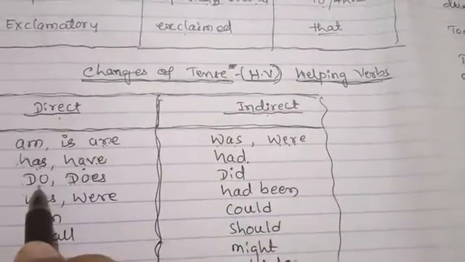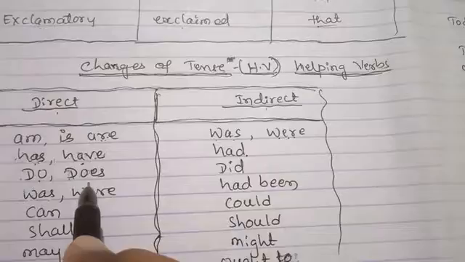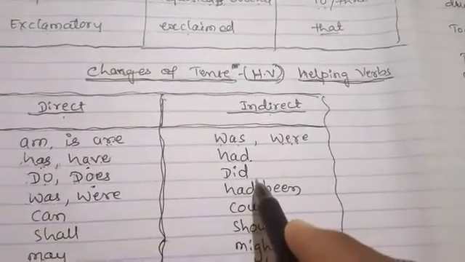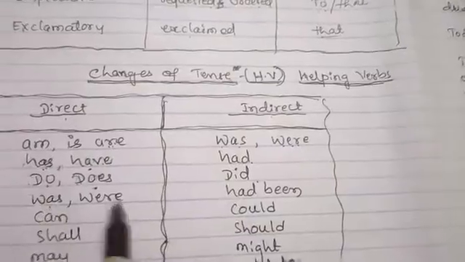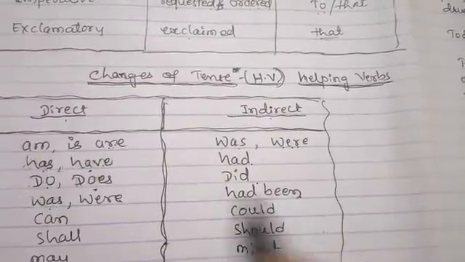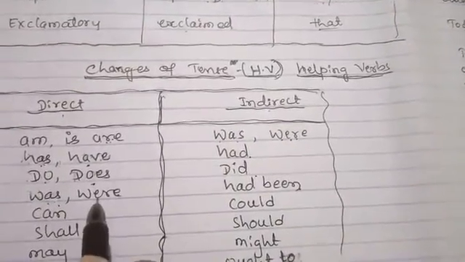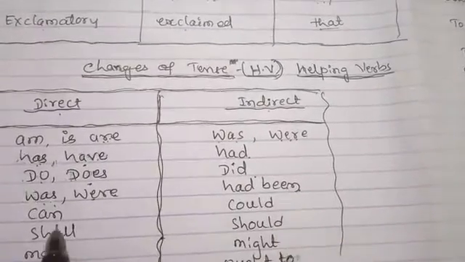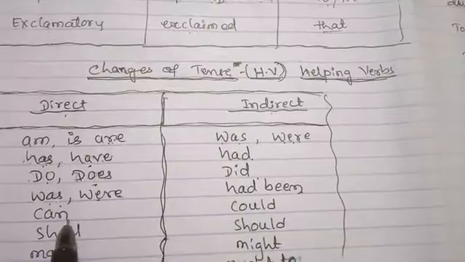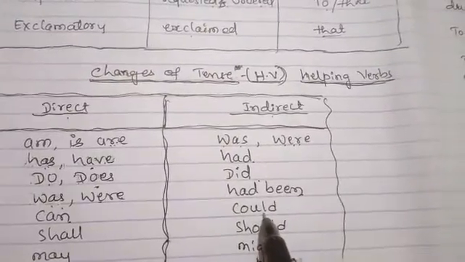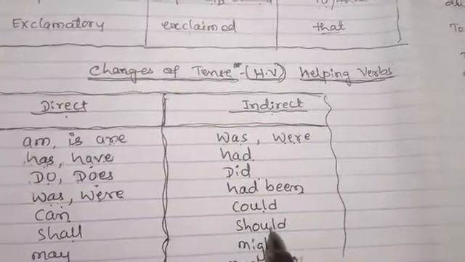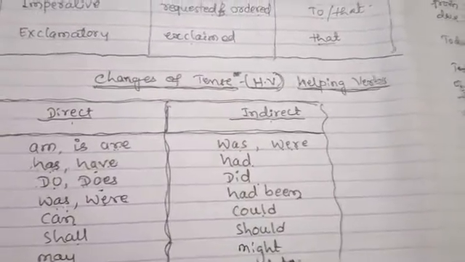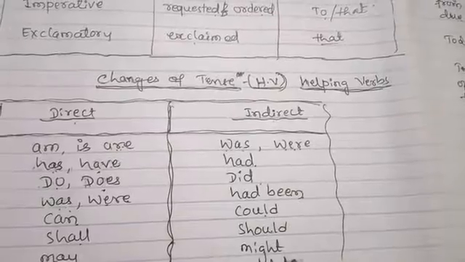Okay. So then do, does: if it comes in a direct sentence, you make it in indirect did. Like that. Was, were, had been. If was or were comes in a direct sentence, you have to change it to had been. If can comes in a direct sentence, in indirect it is could. Shall, should. May, might. Might, ought to.